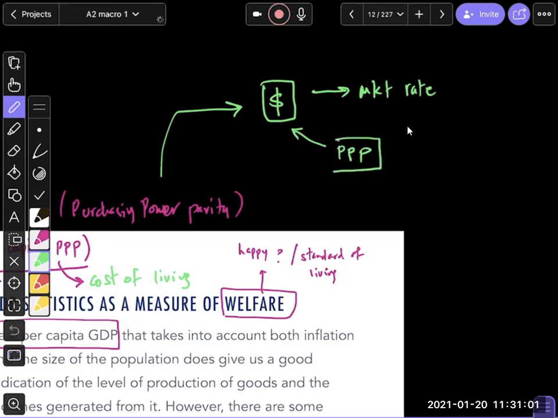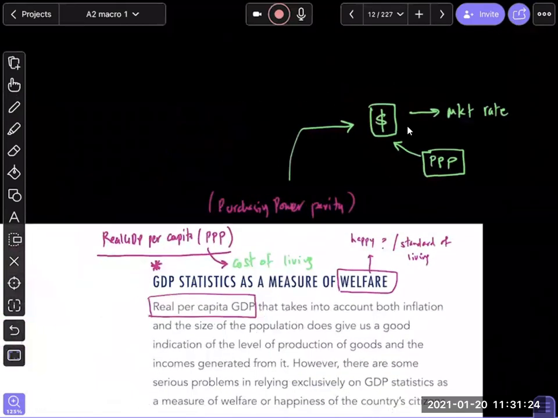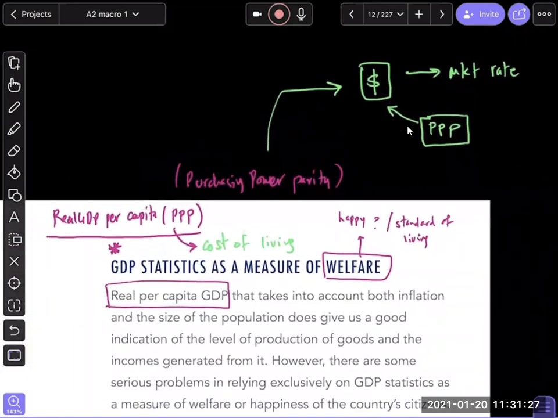That's why in AS Economics, when we were doing exchange rates, we did the purchasing power parity rate, which takes into account the cost of living. How do we get that rate? We create a basket of two countries and figure out how much the same basket will cost in Pakistan versus how much it will cost in Bangladesh and Sri Lanka, and so on and so forth, right? So if you Google a range of countries' real GDP, you will get real GDP per capita, purchasing power parity adjusted. Because everything is converted into dollars, the dollar rate can't be the market rate. The dollar rate should be the purchasing power parity adjusted rate.